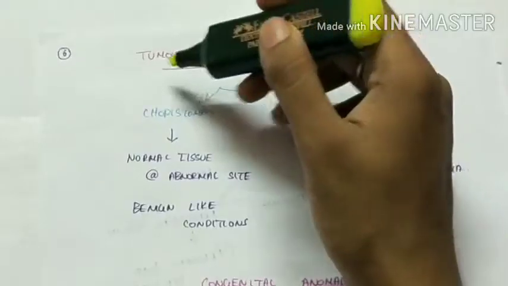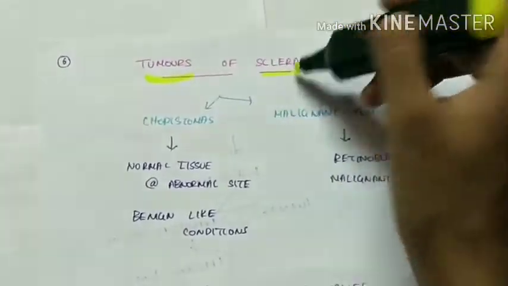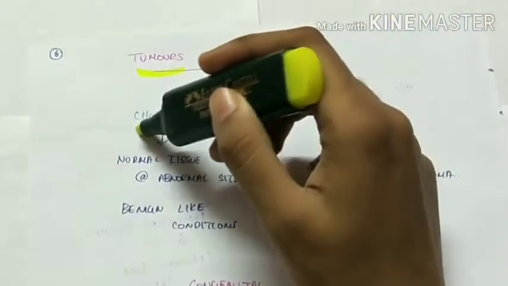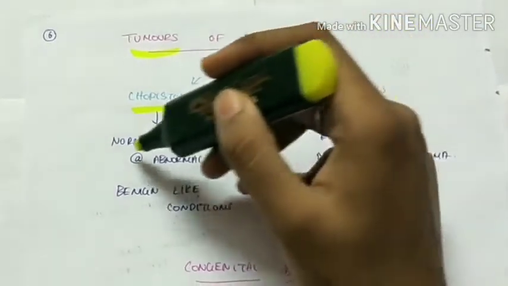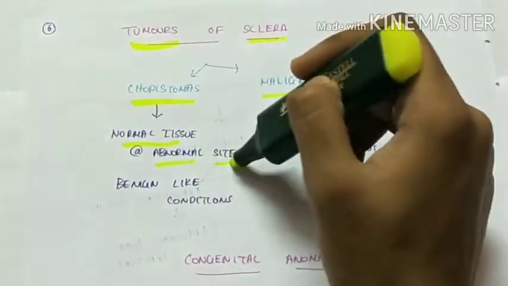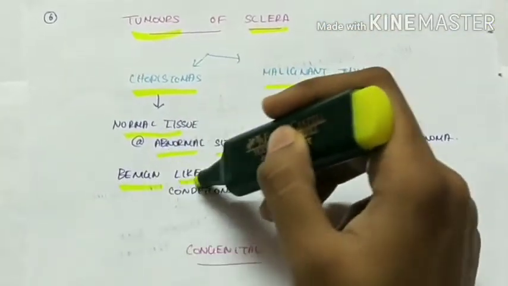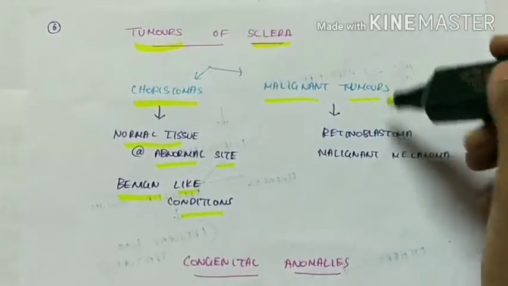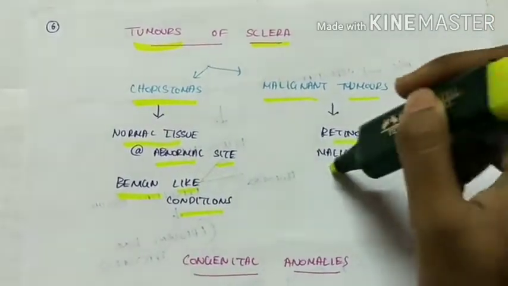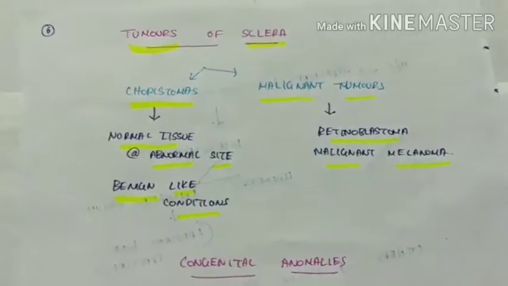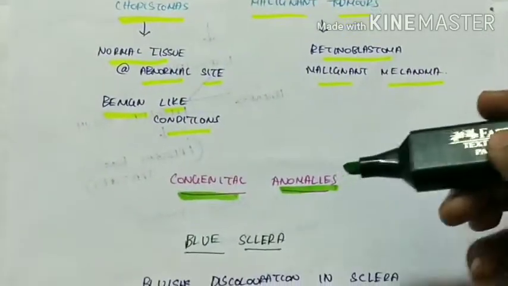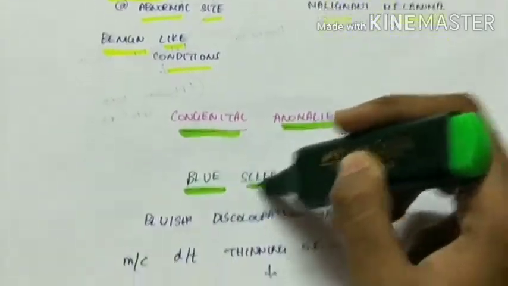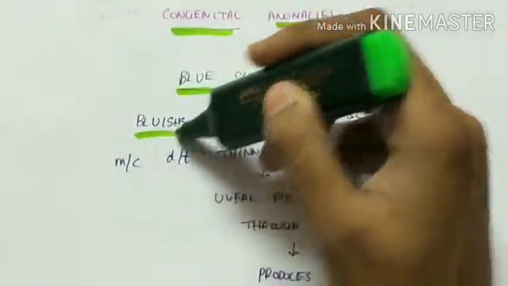Next, let's see about the tumors of the sclera. Two important tumors are choristomas and malignant tumors. Choristomas are nothing but normal tissue at an abnormal site and these are benign conditions. Malignant tumors include retinoblastoma and malignant melanoma. Next, coming to the congenital anomalies of the sclera, important of which is blue sclera. Blue sclera is bluish discoloration in the sclera.